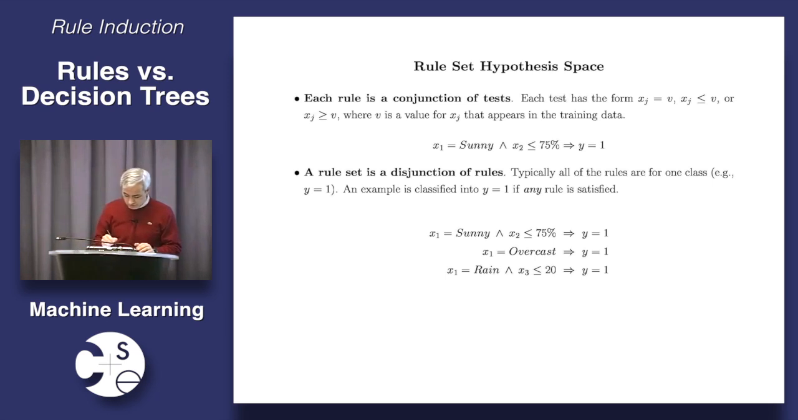So for example, we could have these three rules. If x1 is sunny and x2 is less than 75%, then yes. If x1 is overcast, then yes. If x1 is rain and x3 is less than 20, then yes. Okay. Notice there are no rules here saying no. The reason is that the answer is no if none of the rules match. So I have only rules for the positive class, and if none of the rules fire, then by default I just assume that the class is no. Okay. There are other ways to do things, but this is the simplest one, and it's the one that we're going to focus on for the moment.